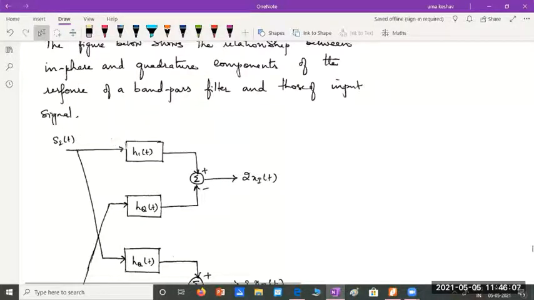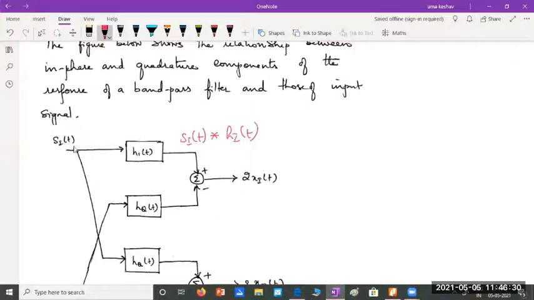Remember, when I have a signal passing through a system with an impulse response, the output of this system would simply be what? The output would be the convolution product. So here, whatever I get, I'll get SI convolved with HI of t.